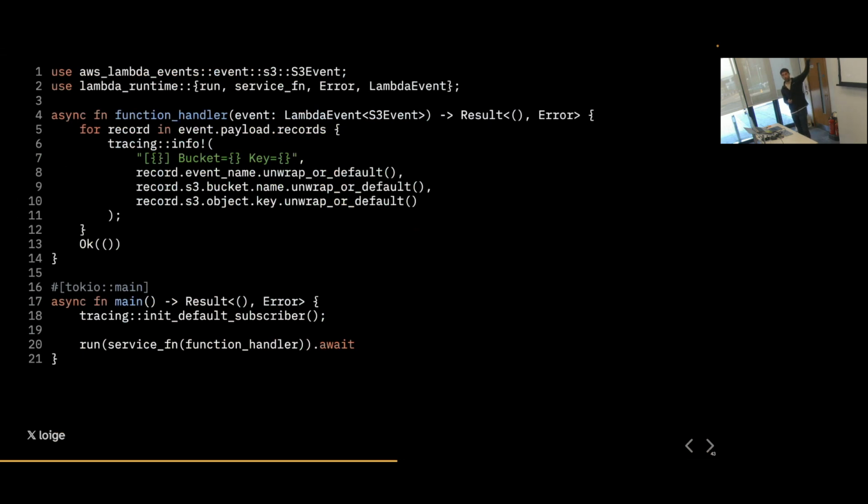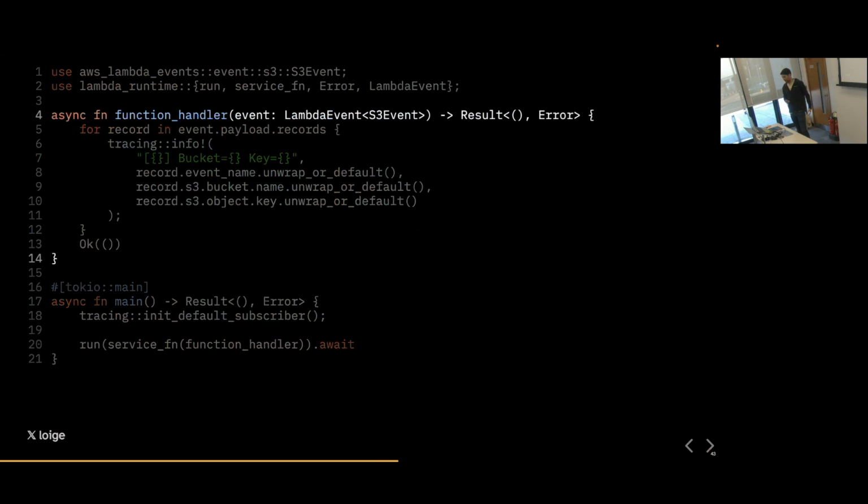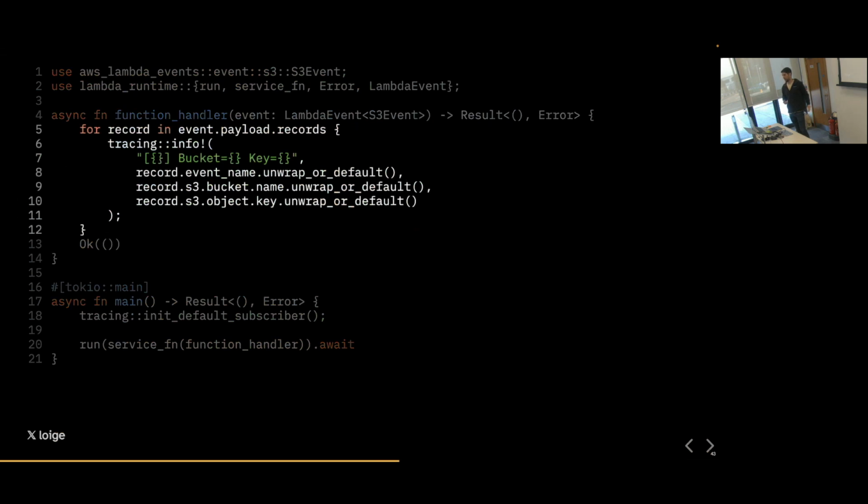Now, this is the code that we actually need to worry about. This is where our business logic goes. This is the function handler, and here it is actually very simple. We are just logging every single record in this S3 event. But of course, you will probably do something more interesting, like maybe reading the content of every single S3 object, fixing an image, creating a thumbnail, whatever business logic you want to implement.